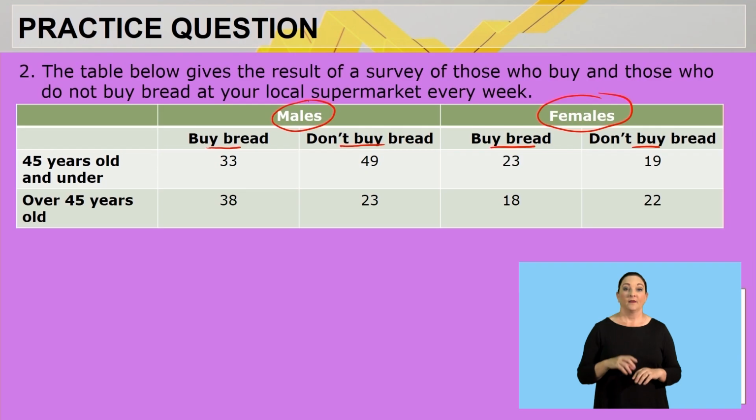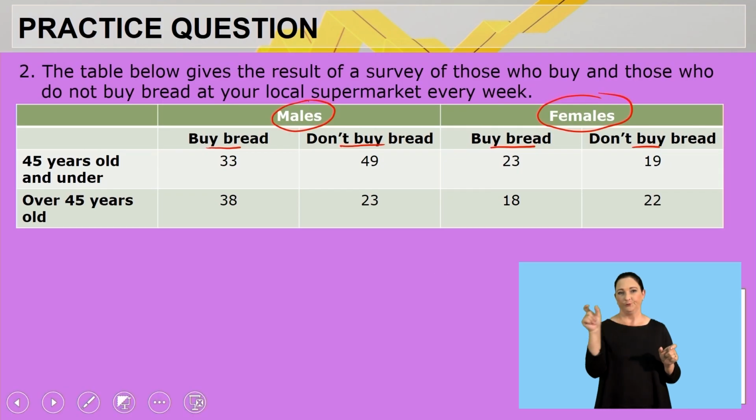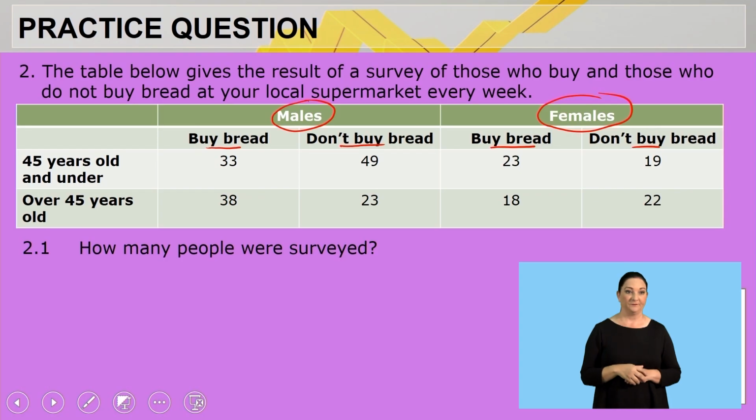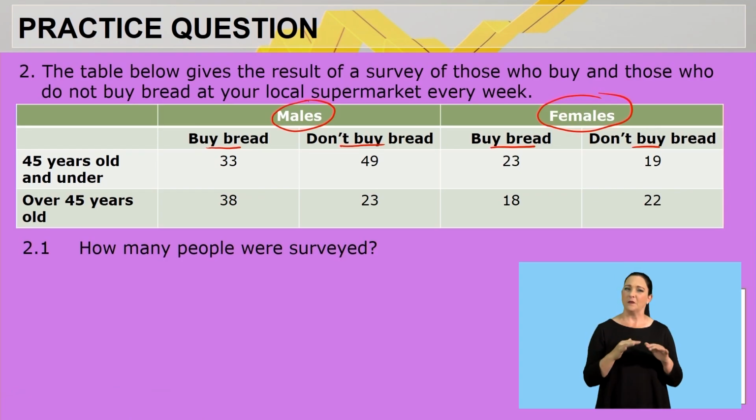Then I added an age category to this as well. I'm saying 45 years old and under, meaning younger than 45 years, and then over 45 years old. Okay, so there I have all my totals. So now we know what our table is all about. Let's look at our first question. Question 2.1. How many people were surveyed?